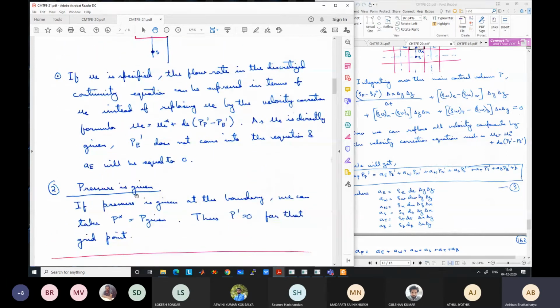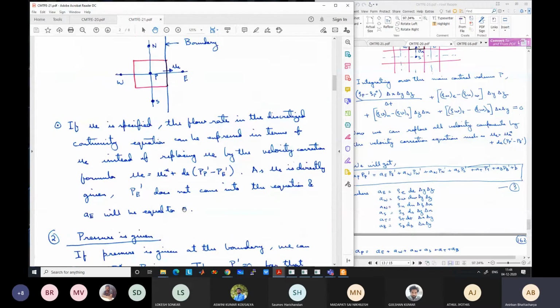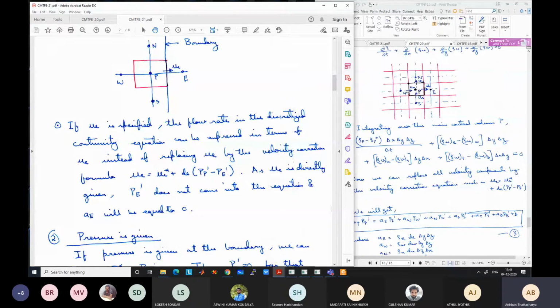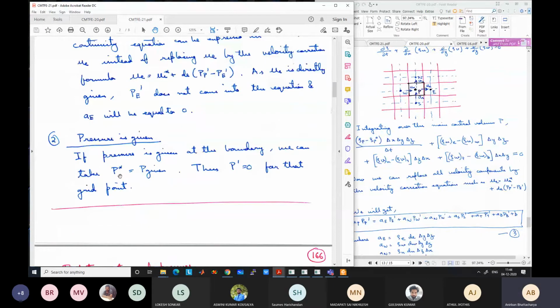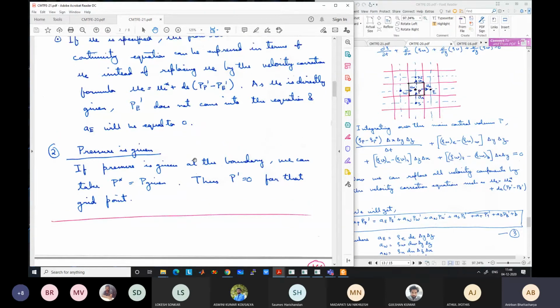If pressure is given, then it is even simpler. If pressure is given, we will directly take that pressure as the gauge pressure for that control volume. If this pressure is given for this boundary, the nearest boundary control volume is this main control volume near the boundary. So directly we will take this pressure as P star. Because P star is directly given, automatically it means that P dash is 0 for that grid point. Pressure correction is 0, so for that grid point, P dash is already known.